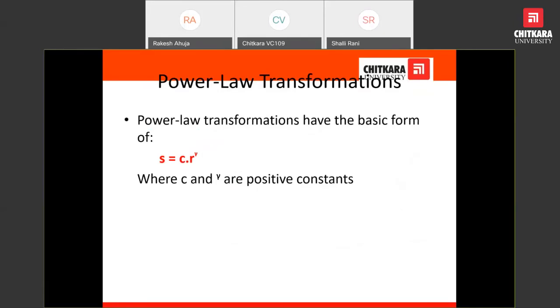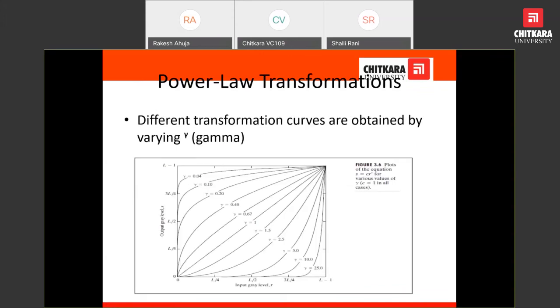The mathematical function of power law transformation is S is equal to C times R raised to the power gamma, where C and gamma are both positive constants, and R is the input gray level value. Once we put in C, gamma, and R, we get a new gray level value stored in S, and this value will be displayed. Definitely, the image will have a better and improved quality.